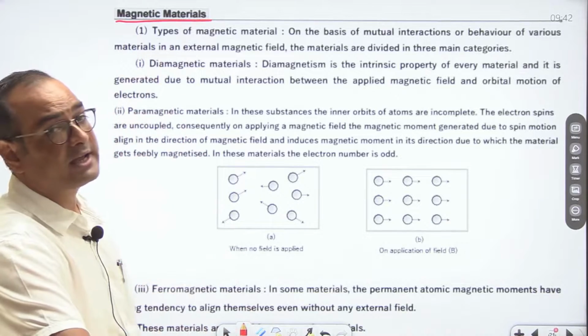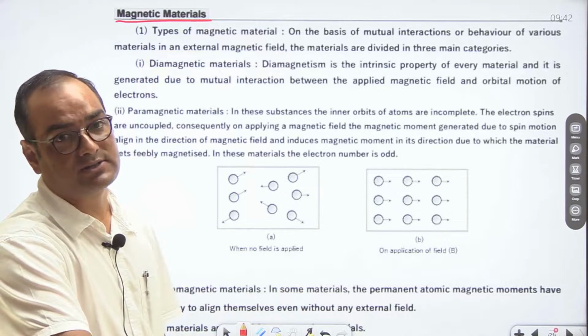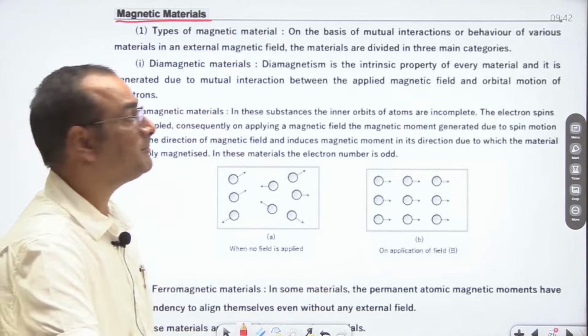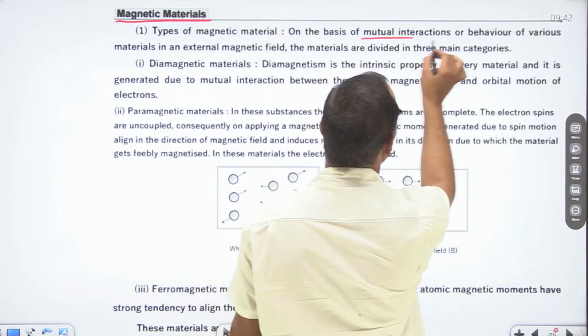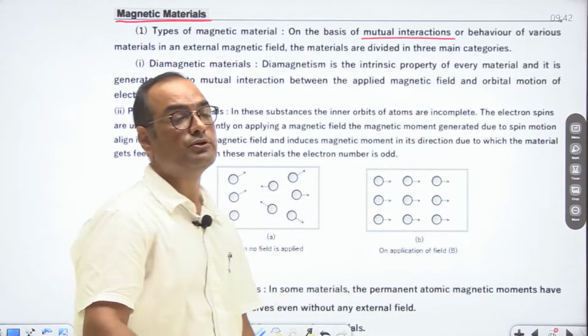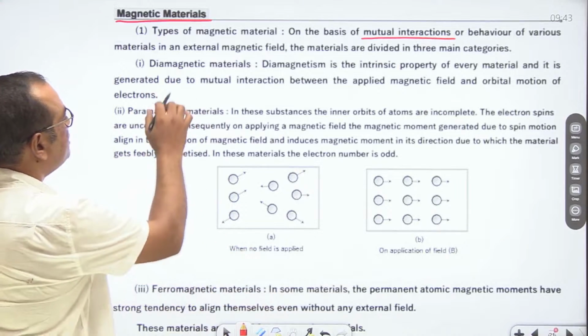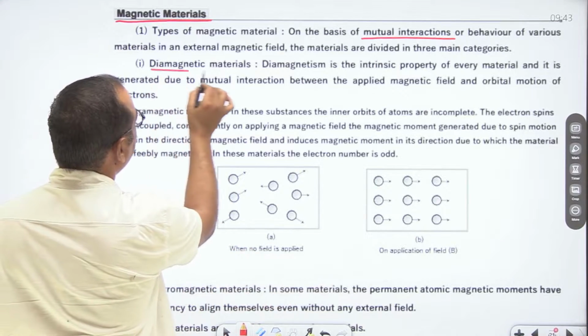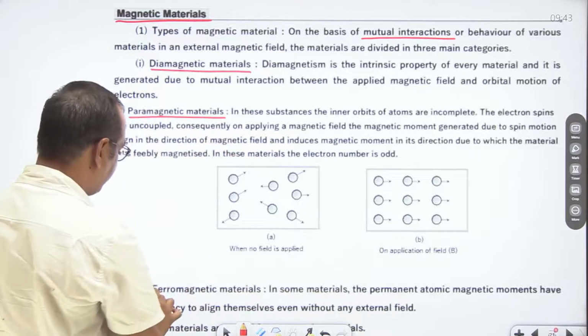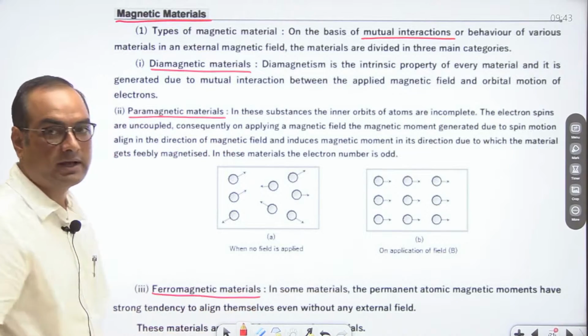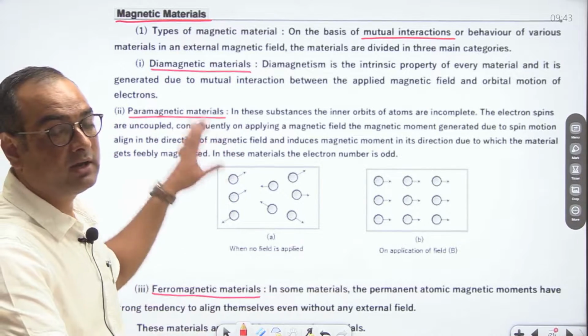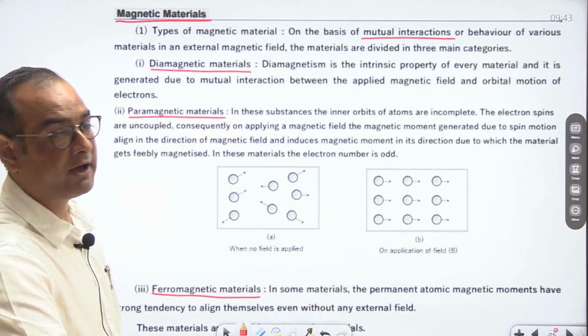These magnetic materials can be classified into three different parts based on their mutual interactions in an external magnetic field. These three types of magnetic materials are diamagnetic, paramagnetic, and ferromagnetic.